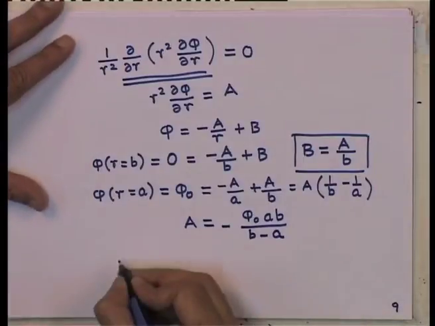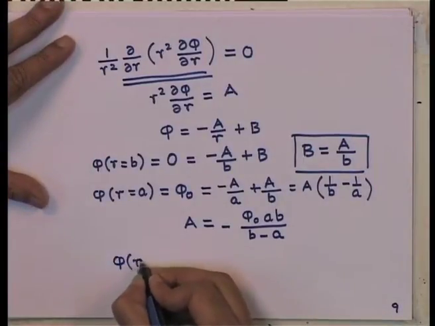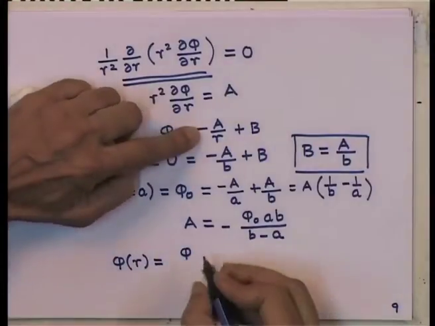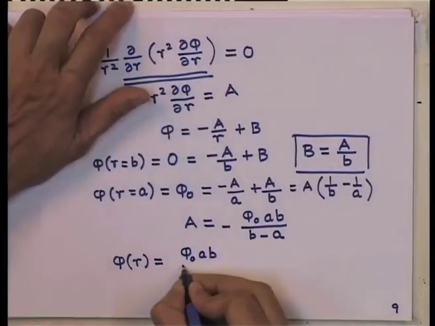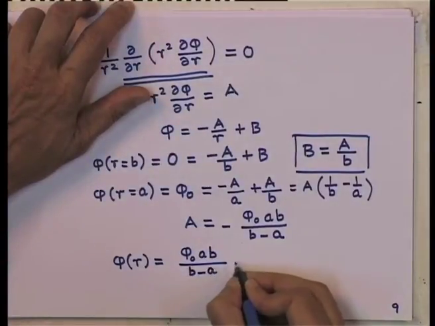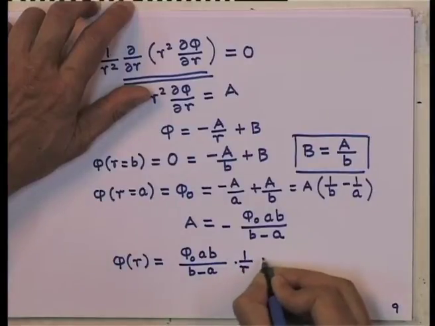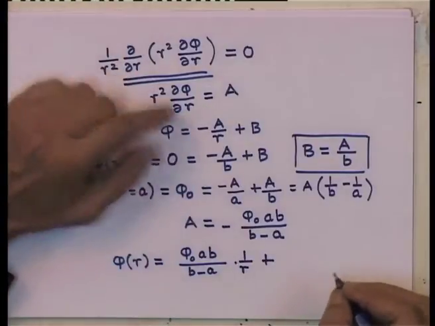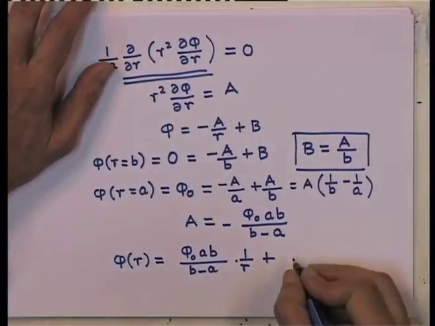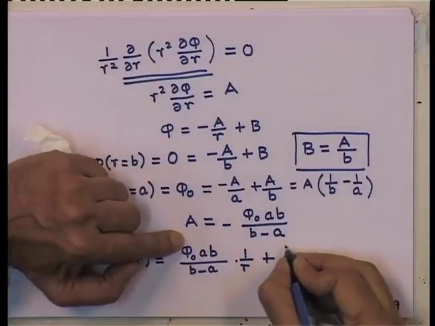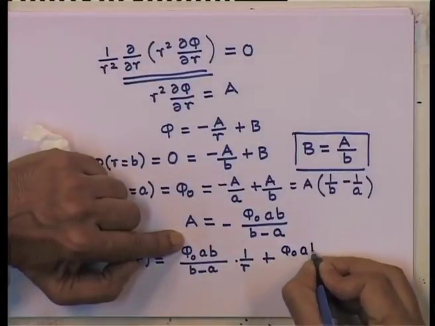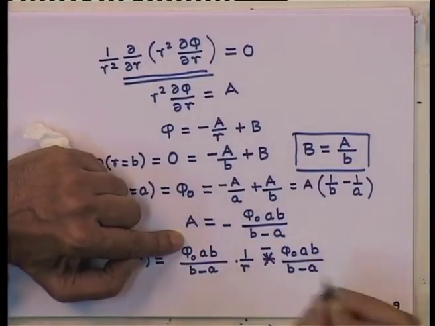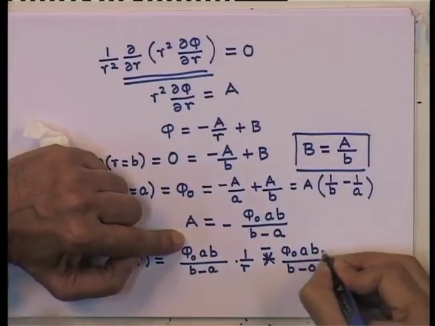So, this is my constant, and as a result my phi at any point r is given by, there is a minus sign already there, phi 0 a b by b minus a times 1 over r plus the constant B, and the constant B we have already seen is A by b. So, which is phi 0 a b by b minus a, but with a minus sign here, and divided by b, which means this b cancels out.